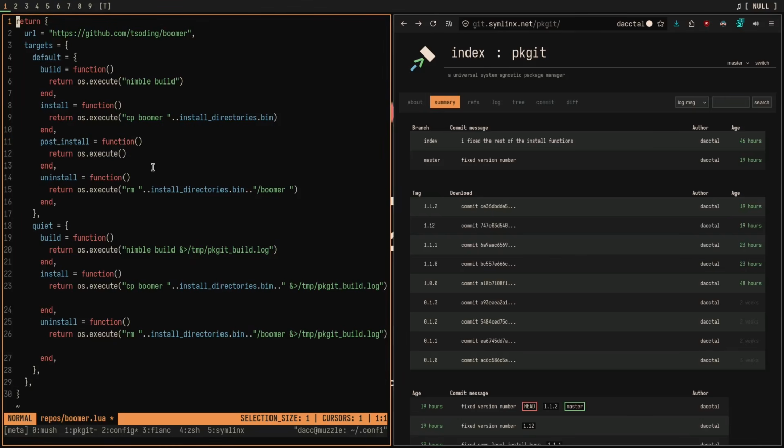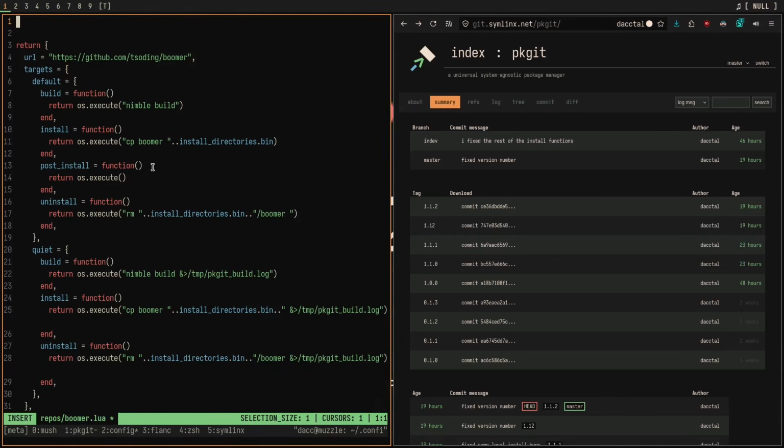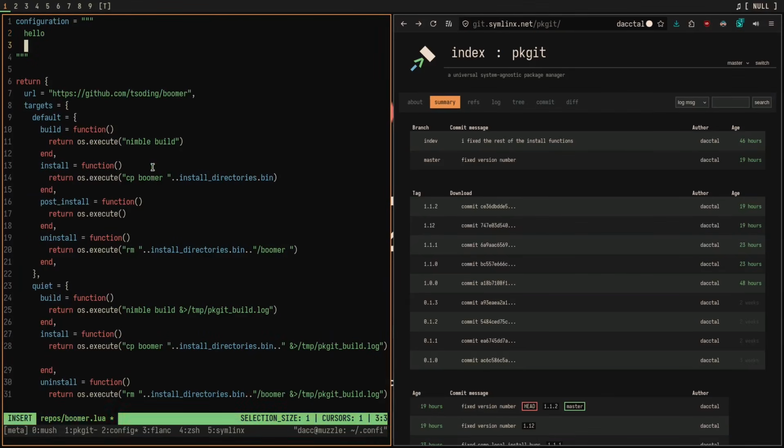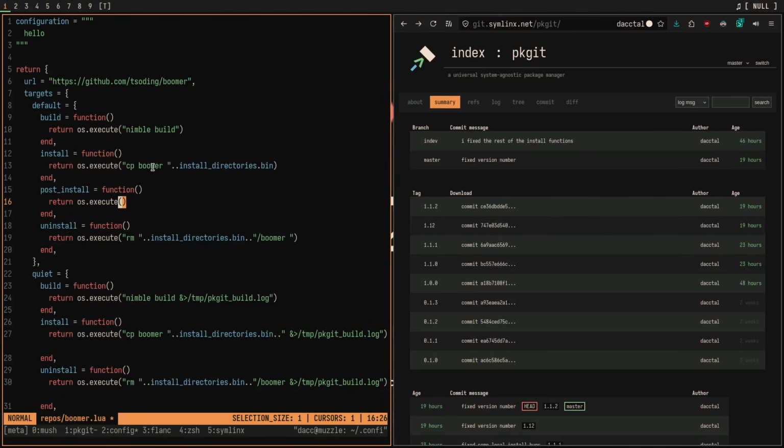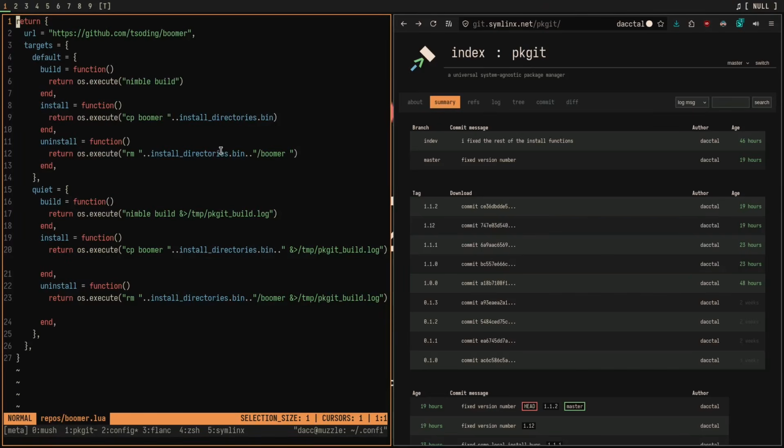So for example, you could do a global variable up here that basically has your entire configuration in a string. You could do a multi-line string and then put whatever configuration in here that you want. And then after that, you can go back into the post install and just do os.execute echo and then your configuration and then pipe that into a file. So it would be like .config/boomer in this case. This is how you would do some kind of declarative package management. It's a bit inline satanic, but this is about as hands-on as you can get with a package manager without directly doing everything yourself. So that was the declarative install function.